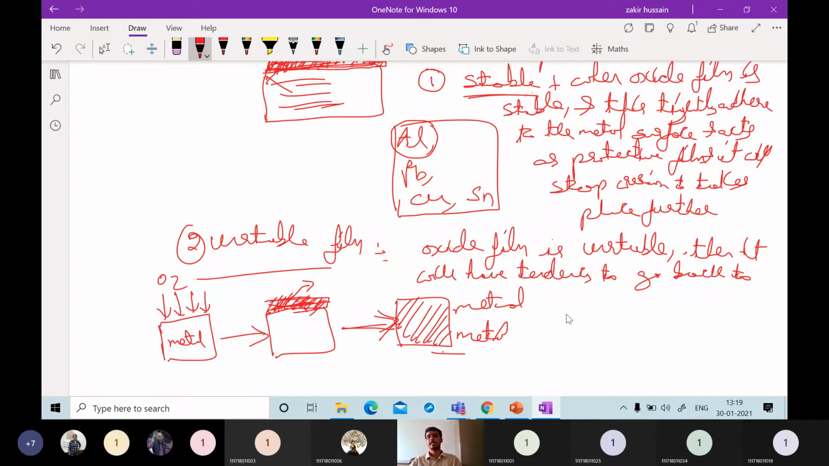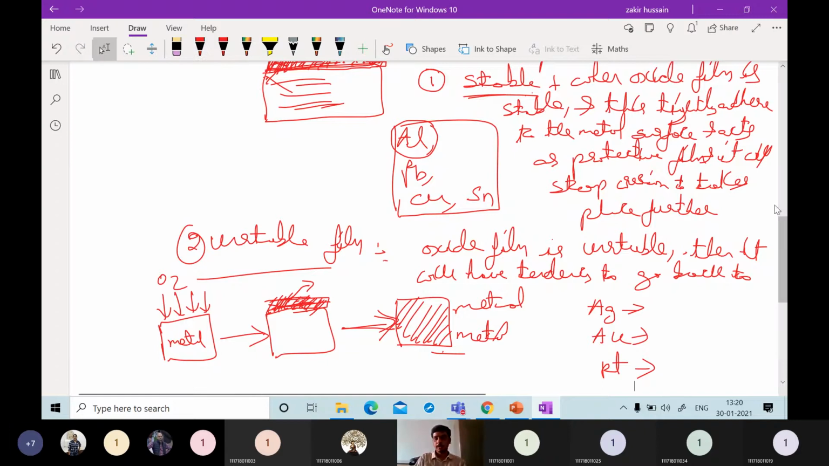Examples of this type of unstable film forming metals are silver. Okay, silver can be this example. Then gold, gold can be this example. Once they are corroded, they will once again come back to their metal state, like platinum. Pt, platinum can also be this type of unstable film forming metal.